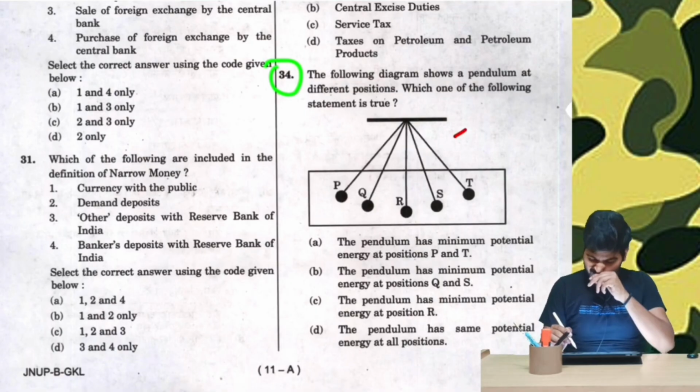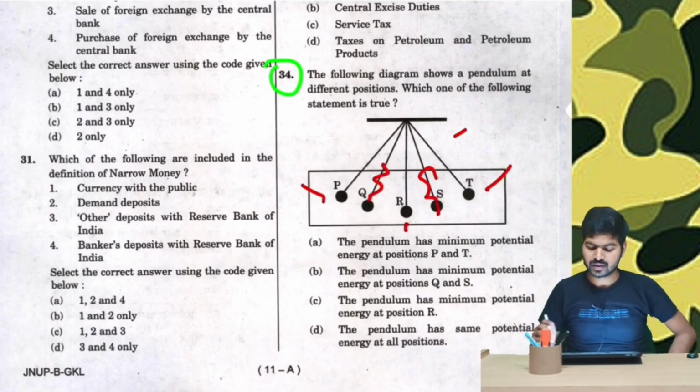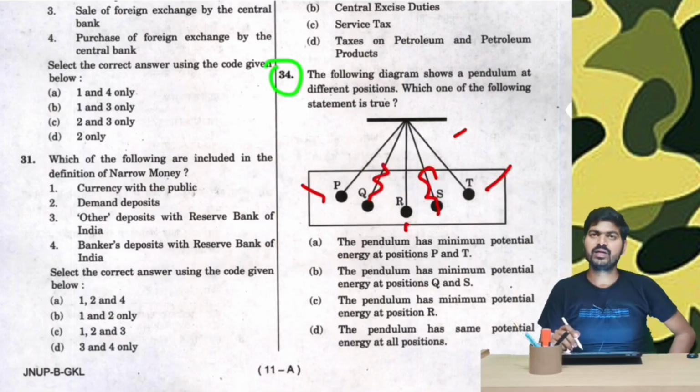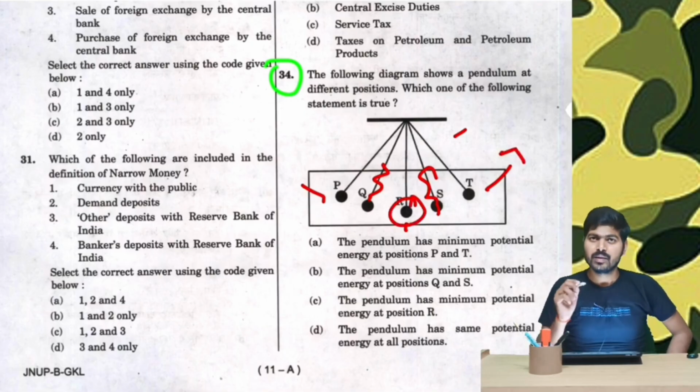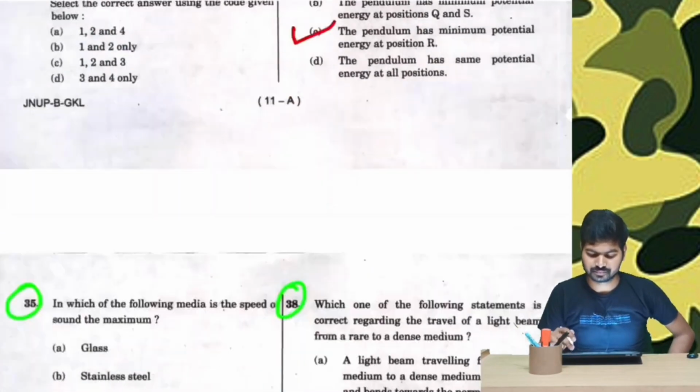This is our pendulum. These are the extreme positions P and T, and this is the mean position. We should ignore Q and S. Now, the pendulum has minimum potential energy at position P and T. This is wrong, because at P and T there is maximum potential energy and minimum kinetic energy, whereas at R there is minimum potential energy and maximum kinetic energy. Therefore, the answer should be the pendulum has minimum potential energy at position R. This is the correct option.